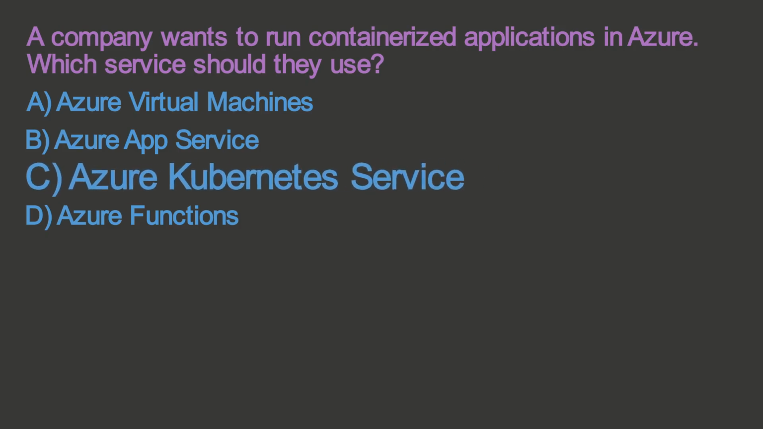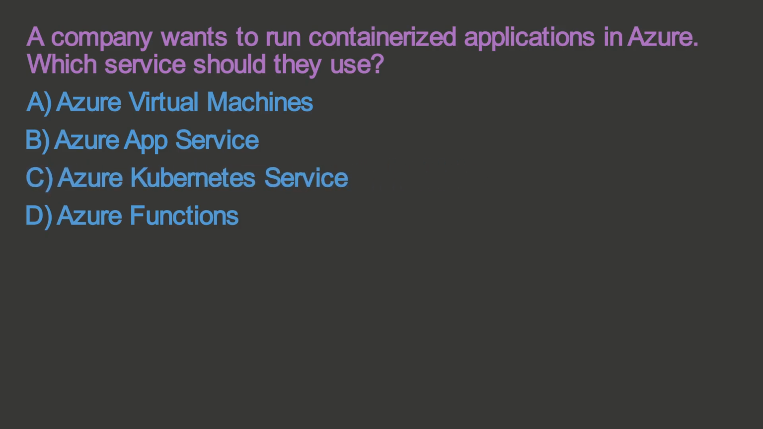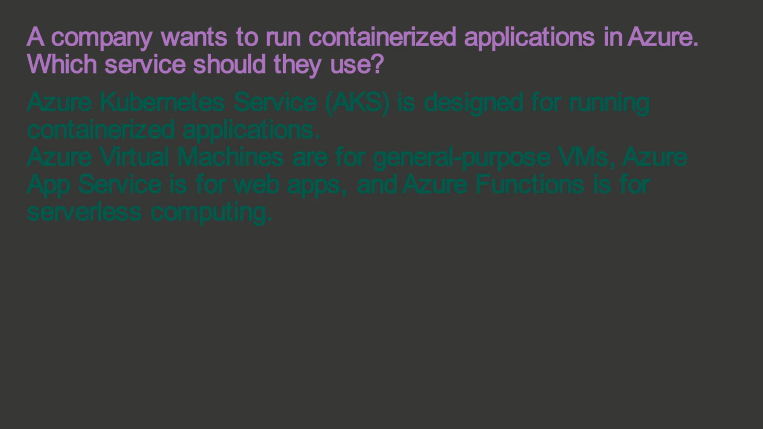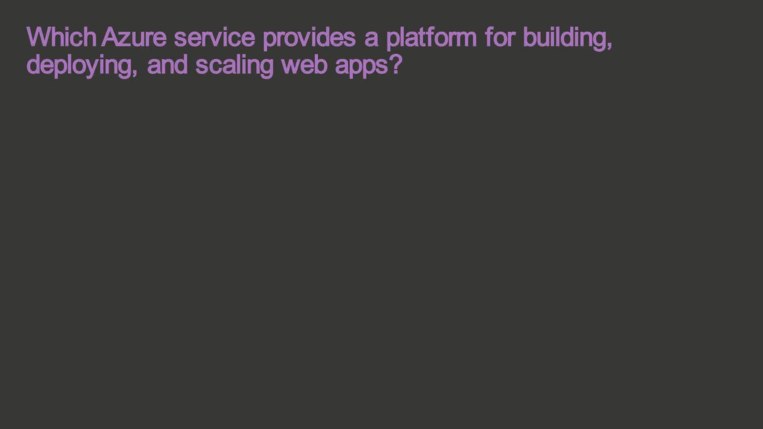The correct answer is C. Azure Kubernetes Service. Azure Kubernetes Service, AKS, is designed for running containerized applications. Azure Virtual Machines are for general-purpose VMs, Azure App Service is for web apps, and Azure Functions is for serverless computing.